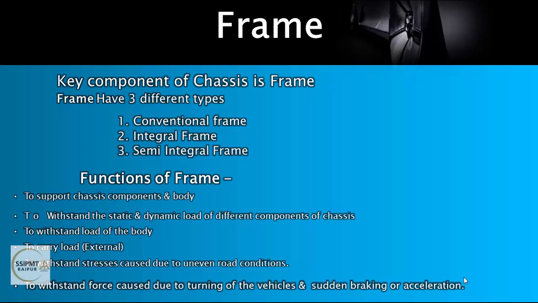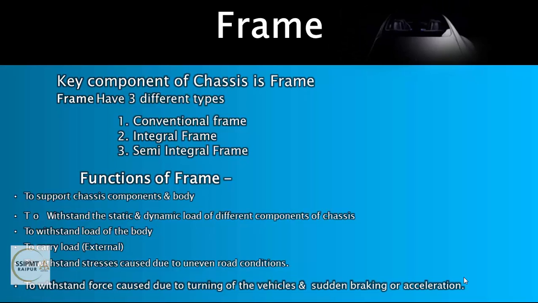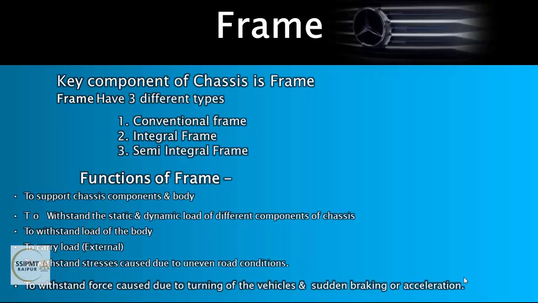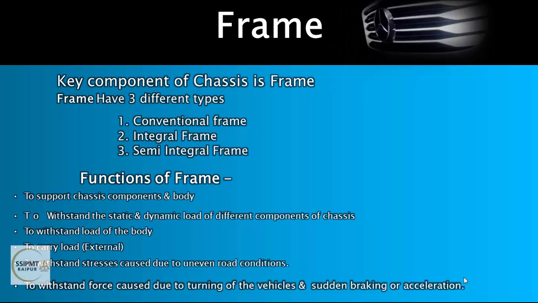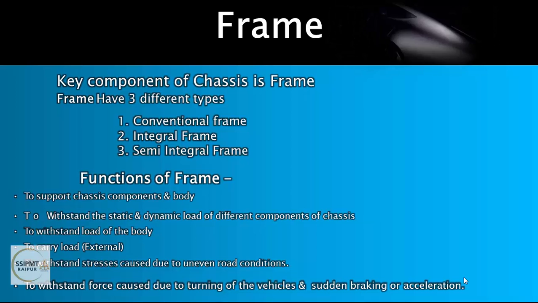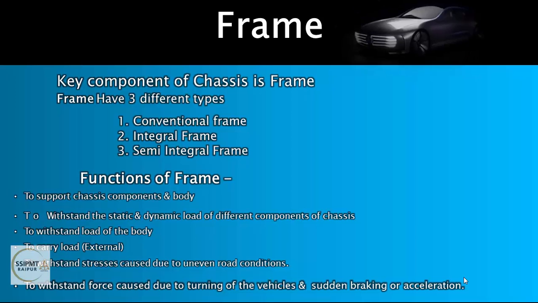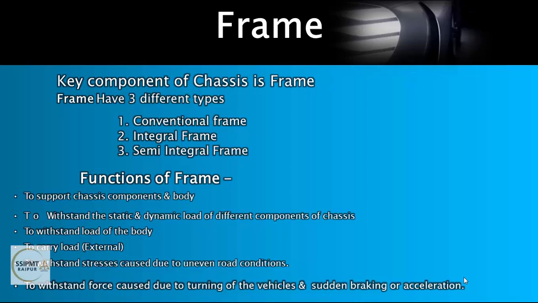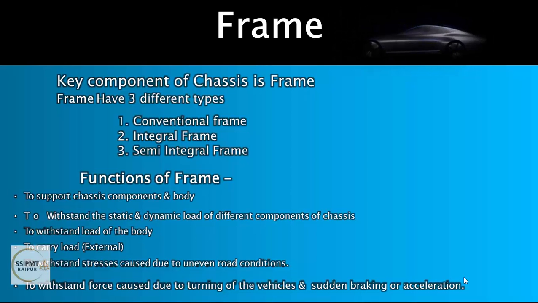Right? Let's see the next topic of this unit, that is the frame. What is a frame? A frame is the main structure of the chassis of a motor vehicle, and all other components are fastened or fixed to it, right? So here we can say the frame is a key component of a chassis, right? There are three classifications of frames. First one is the conventional frame, also known as the ladder frame. Second one is the integral frame, and third one is the semi-integral frame, right?